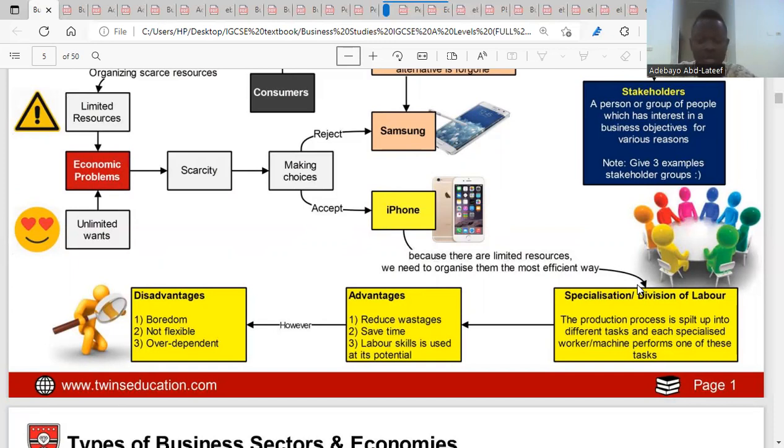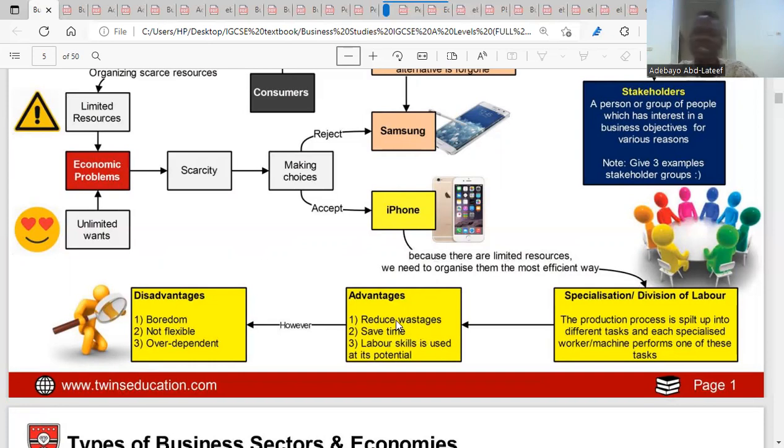For example, when you tell a barber to sew our clothes, it becomes difficult. It's just going to waste all the materials. When there's specialization, resources are not going to be wasted because the person you are giving the task to understands the nitty-gritty of the task, so he or she is going to do it well without wasting any resources.